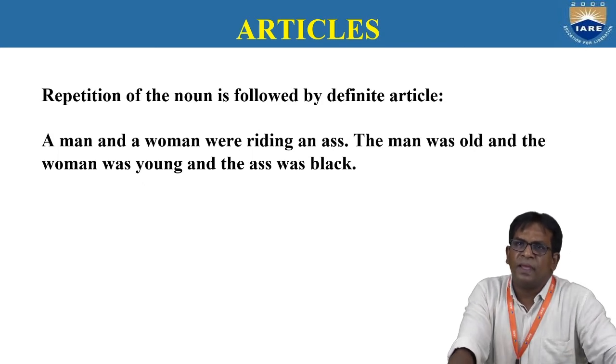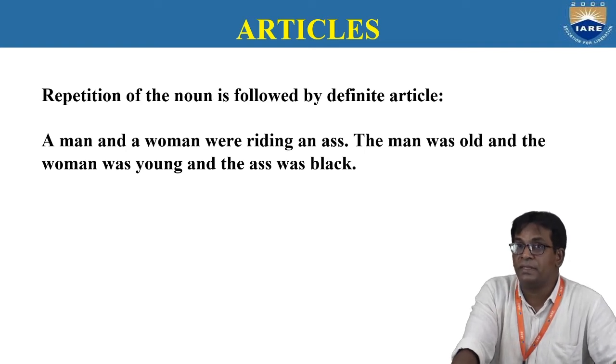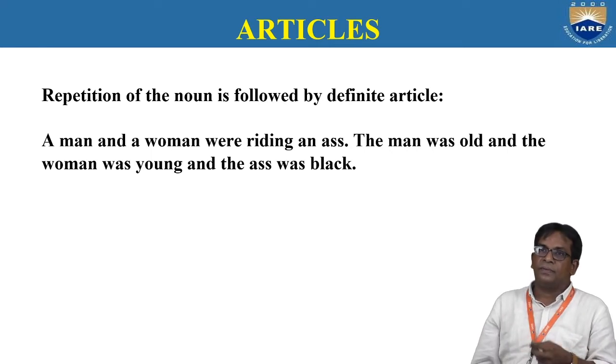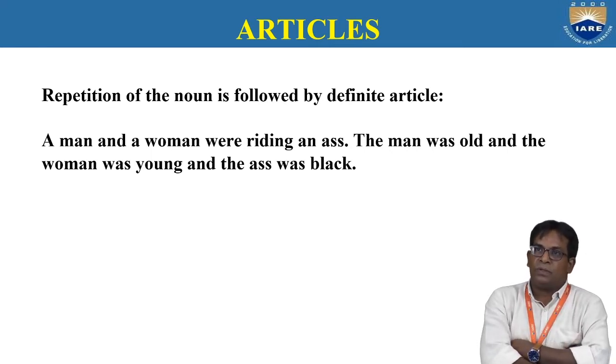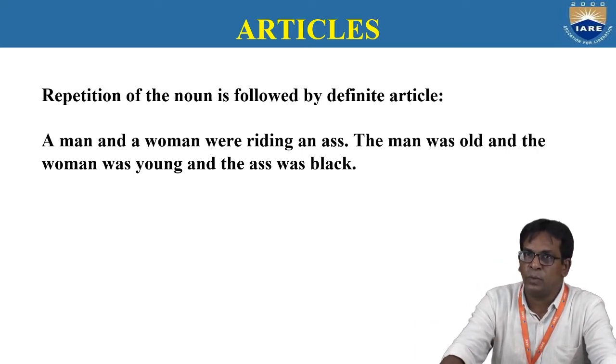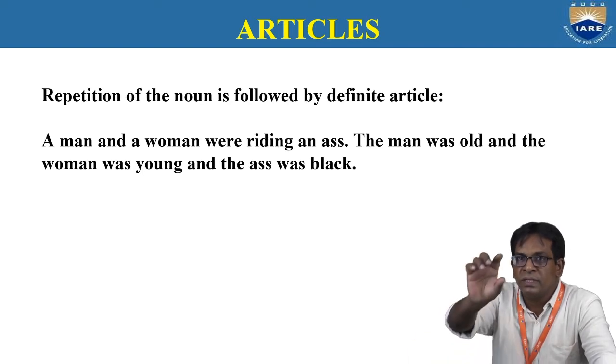See this one? A repetition of the noun is followed by a definite article. A man and a woman were riding an ass. The man was bald and the woman was young and the ass was black. In the beginning, the first sentence, a man and a woman were riding an ass. What is it? A man, a woman, an ass. Because we don't know. So, this is the beginning sentence.